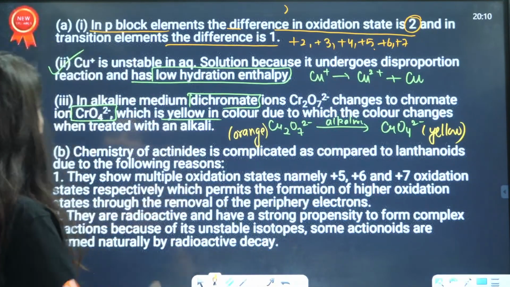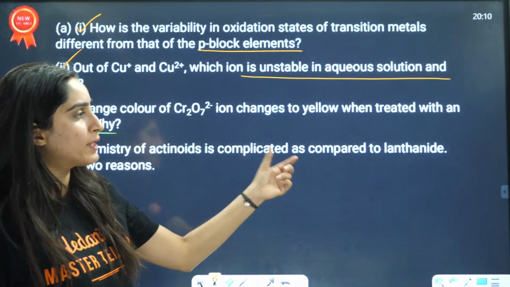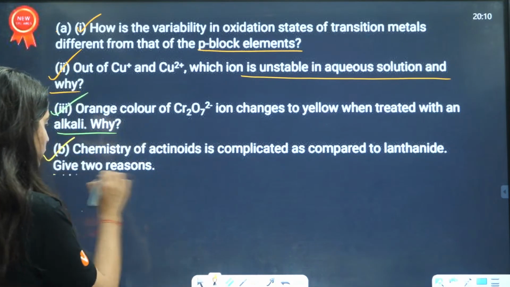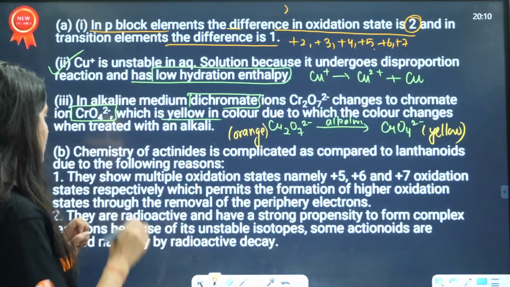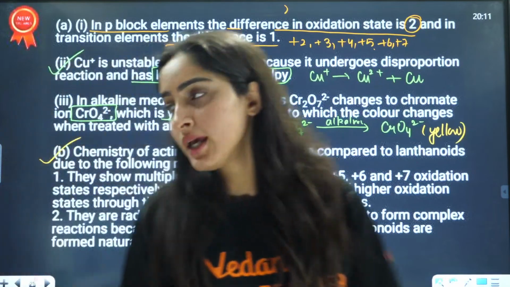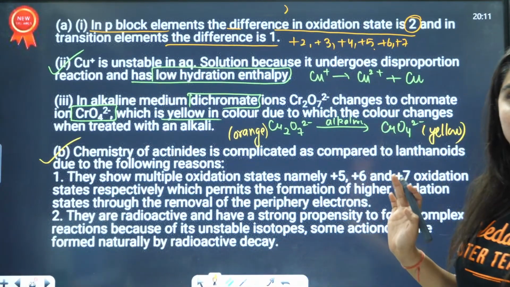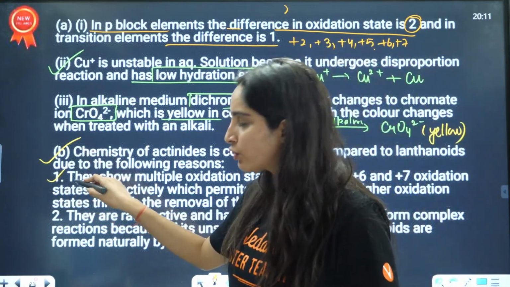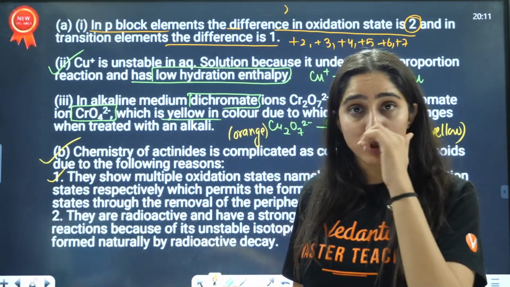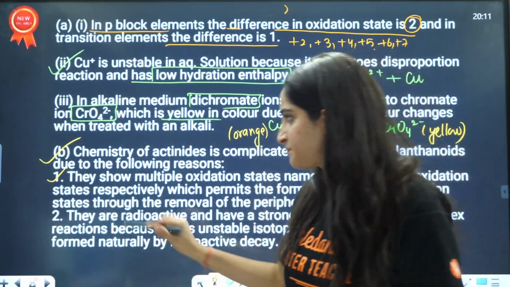Next question is, chemistry of actinoids is complicated as compared to lanthanoids. Give 2 reasons. This question is completely theoretical. What is the reason? Here you need to write it in points so that they can see that you have formed 2 points.